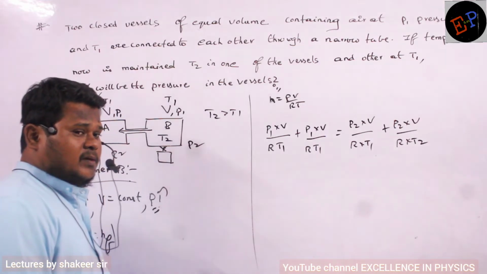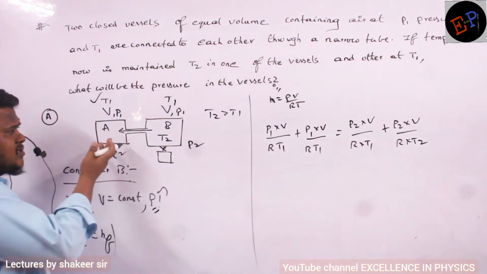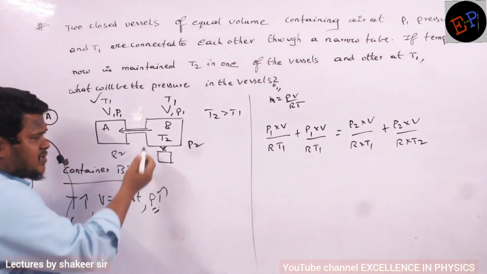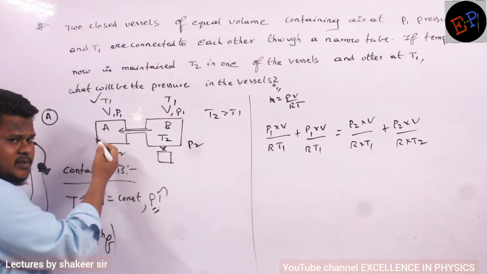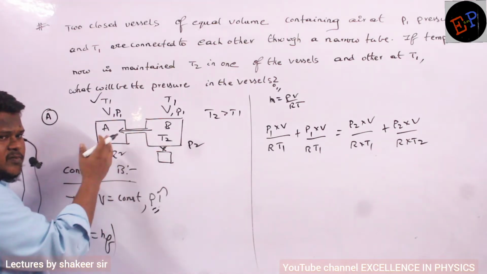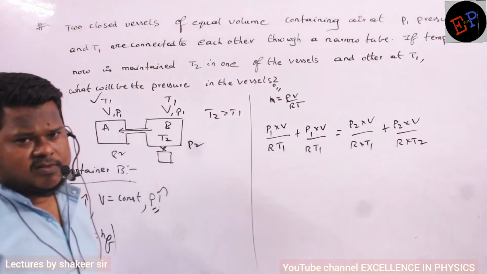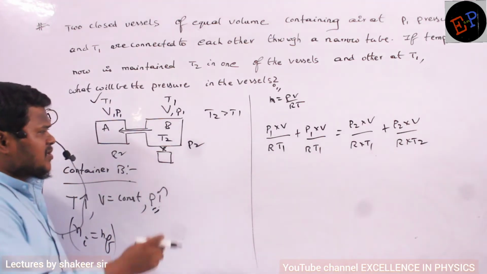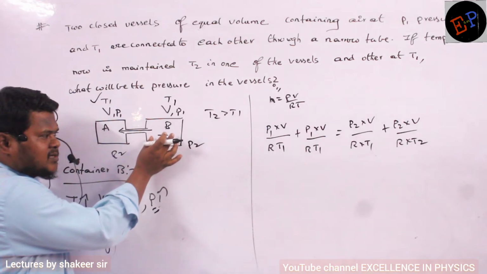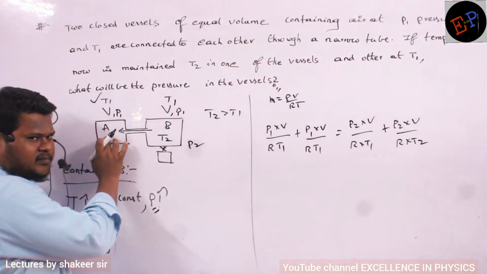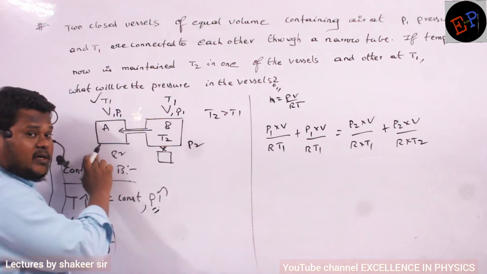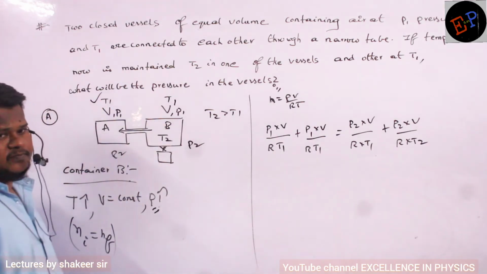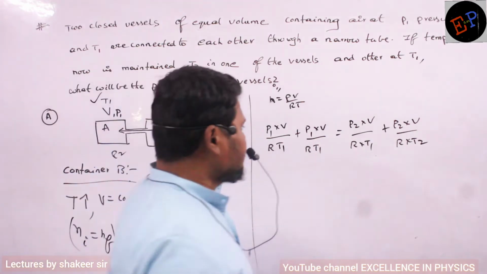Initial pressure is P1 only. Final pressure will definitely change, because some of the gas is entering the first container. If the number of molecules increases, what happens to pressure? Pressure also increases, Avogadro's law. Some of the molecules are leaving this container and entering the other container, so here pressure will definitely increase. But the same pressure should be present here also, so here also pressure will be P2. Understood? Now just do the calculation.